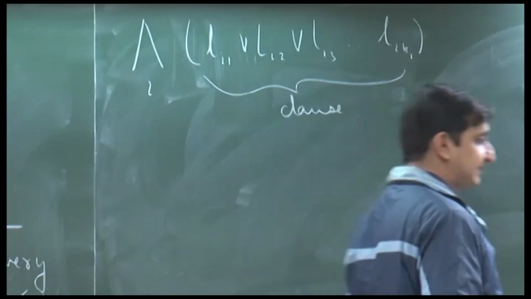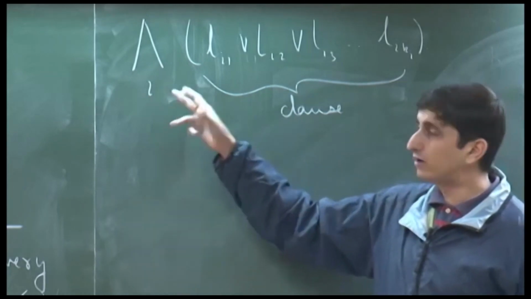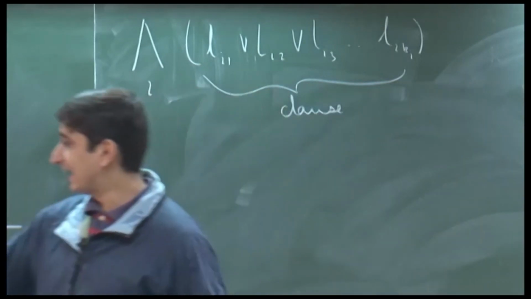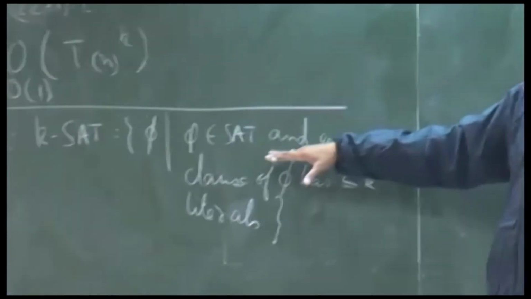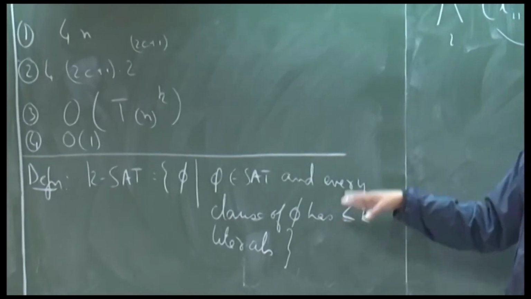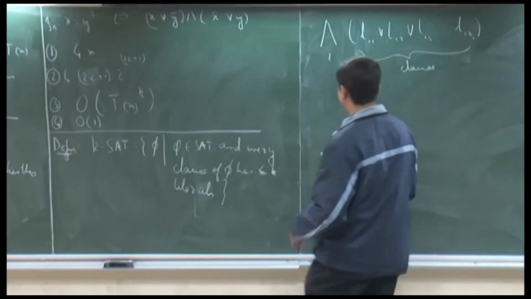So, a clause is basically an OR of literals, and when you look at the AND of all these clauses, that gives you a CNF formula. Now, a K sat is basically a CNF formula that is satisfiable, and every clause of that formula has at most k literals.